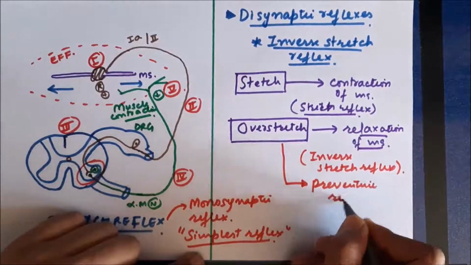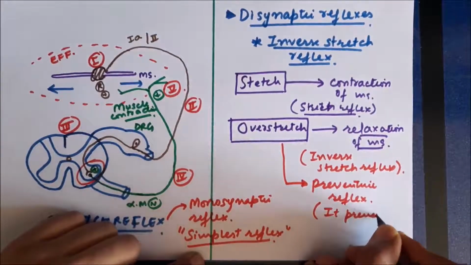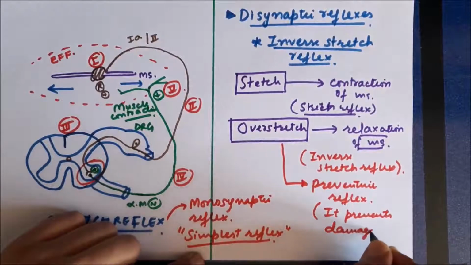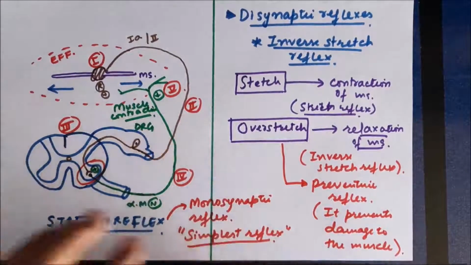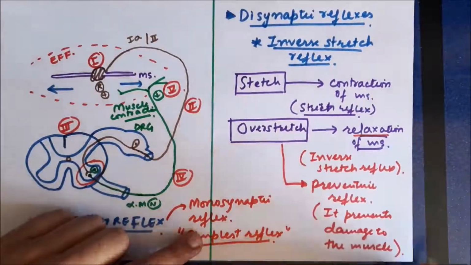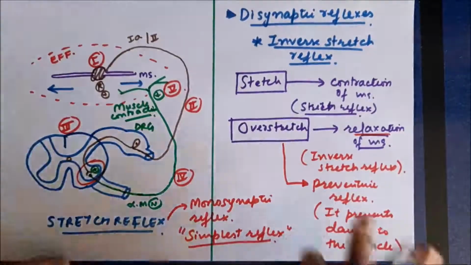Now it is a preventive reflex, because it prevents the overstretching and the damage which can be caused to the muscle due to overstretching. So it's a preventive reflex. As a result of overstretch, there will be relaxation of muscle. It is called the inverse stretch reflex.